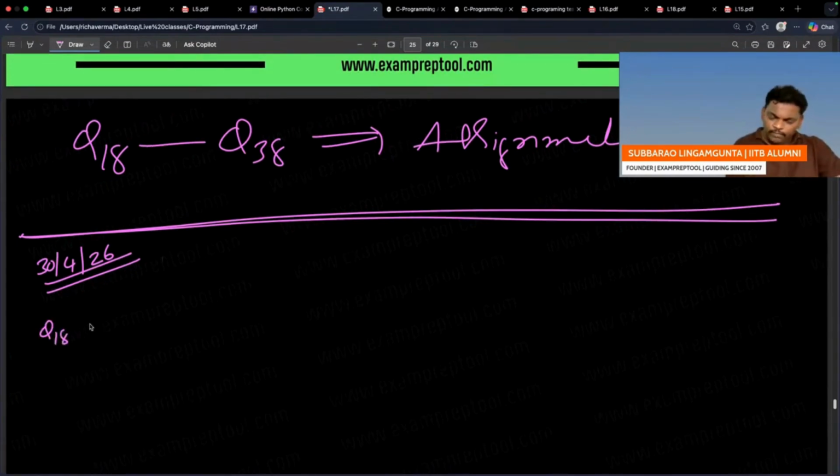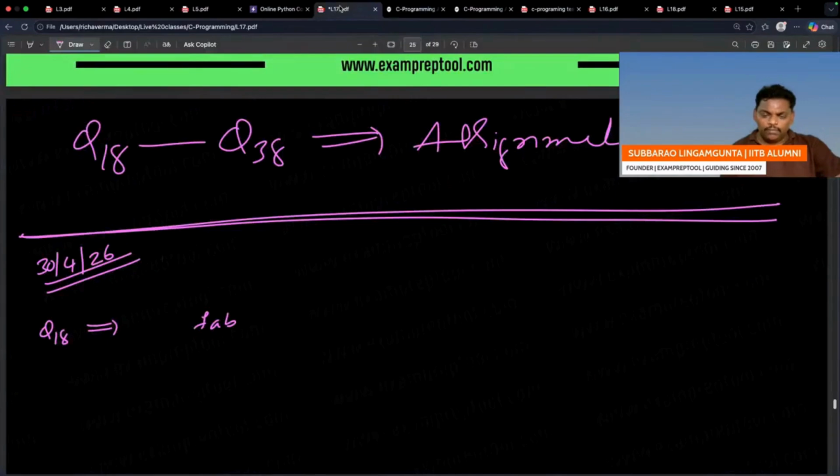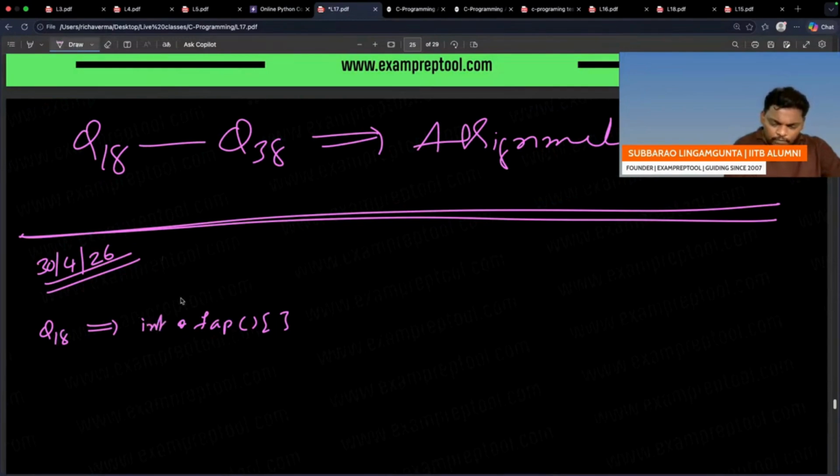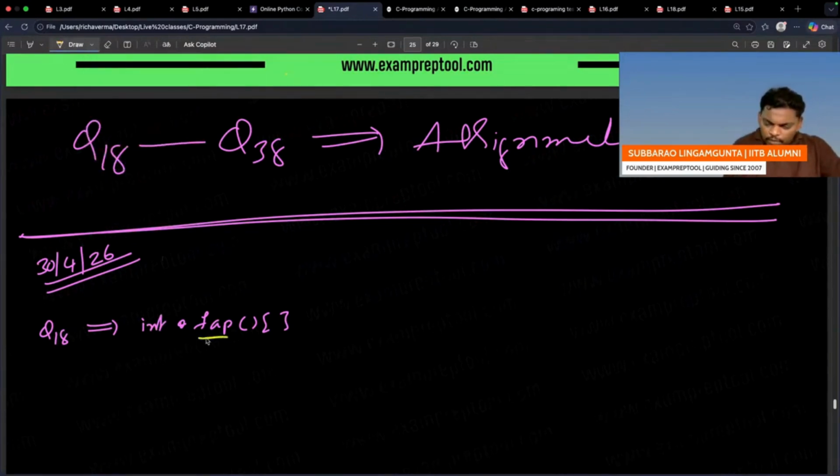Question number 18. If you see the FEAB, question number 18, I am going once again. FEAB, a little doubt also you can see. I also have a doubt, right? So just follow the rules. See the rules now: FEAB, because of the star and bracket, the bracket is the inner.